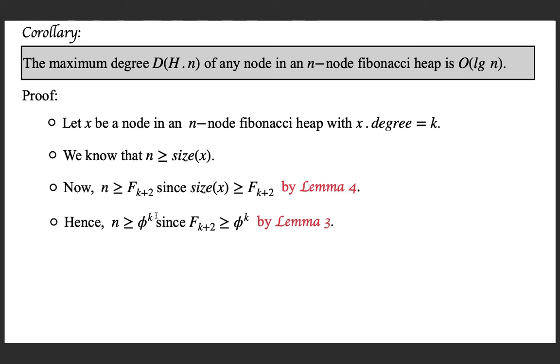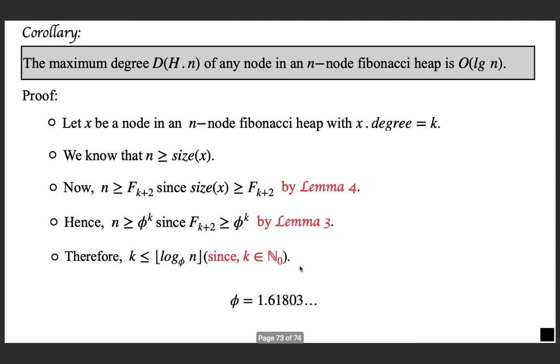Now obtain what is k from this equation. So k must be less than or equal to log n to the base phi. If you know logarithms, it is clear. When you apply log on both sides, you will get k less than or equal to log n to the base phi. Why we take the floor is because k is a natural number. And note that phi is the golden ratio.